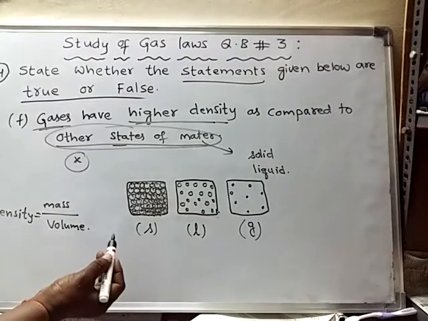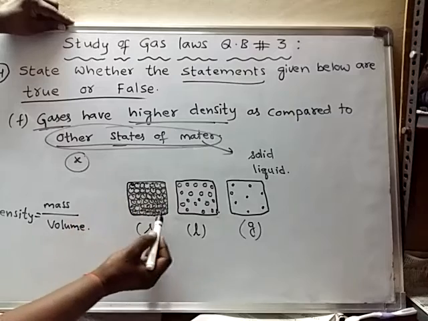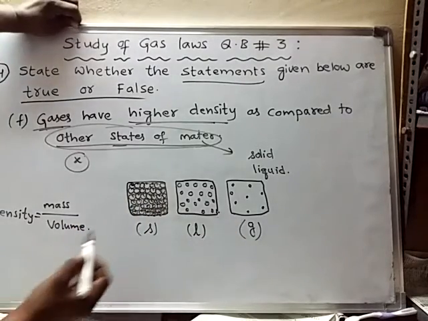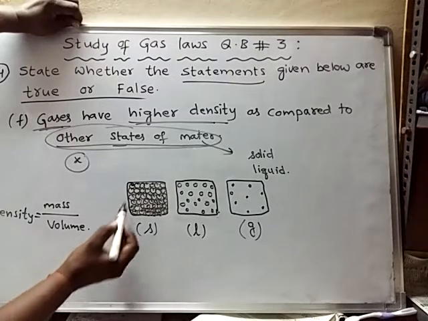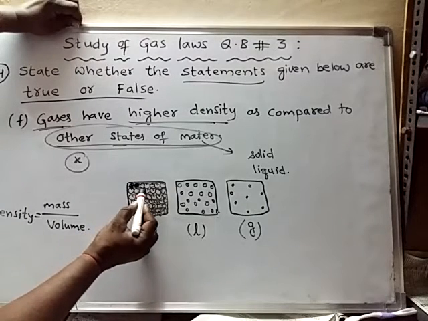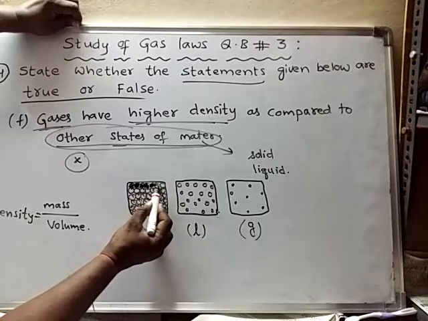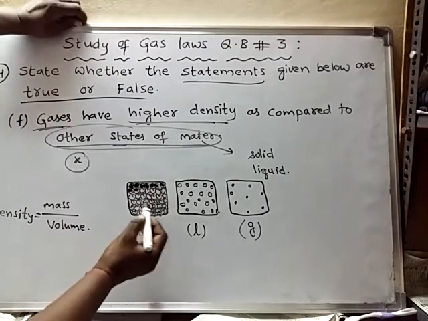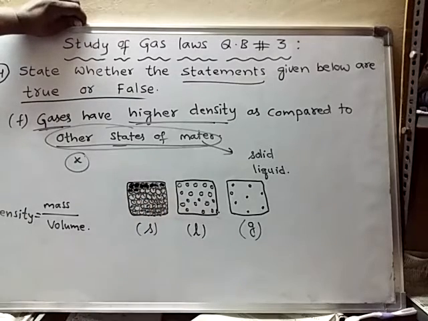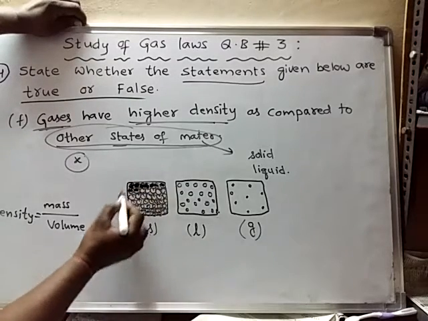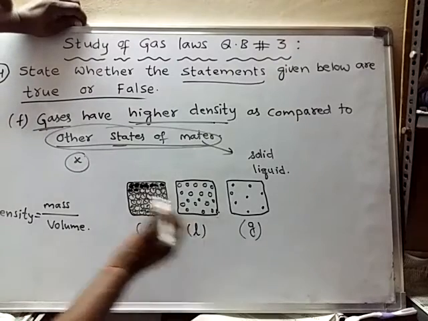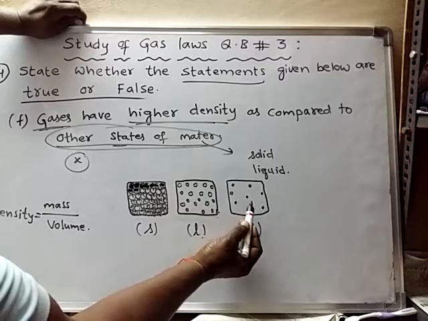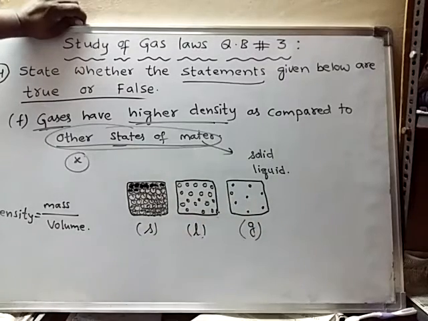Now if you see the mass, in which container are there a large number of molecules? Here. Every molecule will possess some mass, so as a large number of molecules are there, this container will have more mass. The mass of this one is more when compared to this one, and when compared to this one, the mass of this one is more.